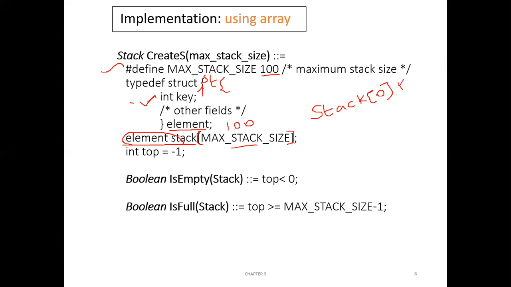So there will be stack[0].key, stack[1].key, stack[2].key, stack[3].key, and so on. It will keep on going.